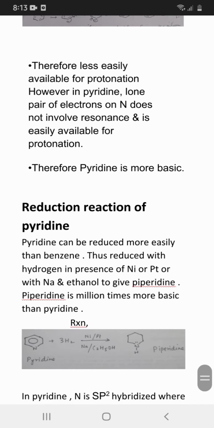However, in pyridine, the lone pair of electrons on nitrogen does not involve resonance and is easily available for protonation. Therefore pyridine is more basic than pyrrole.